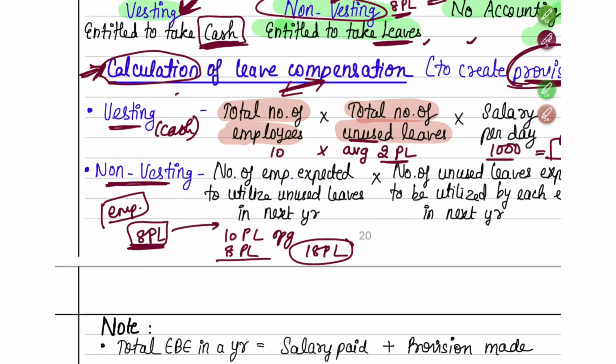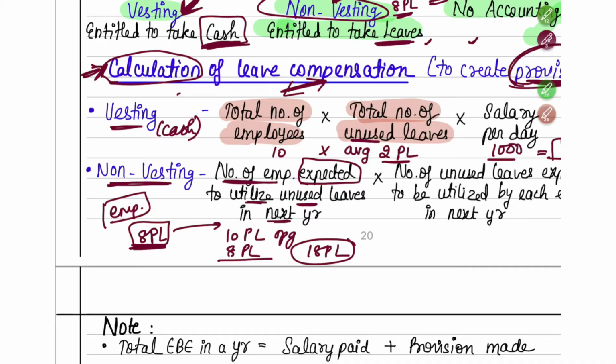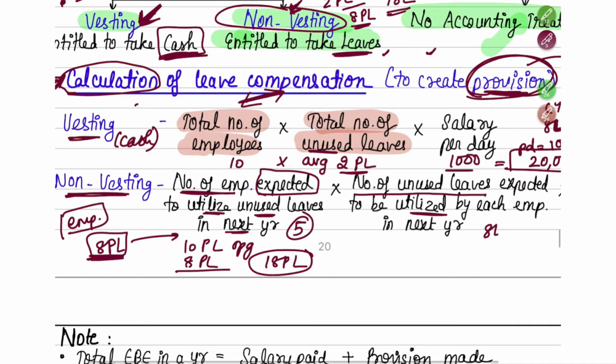So here you have to use some estimation. You will see how many employees are expected to utilize the unused leave in the next year. Suppose the employees we are expecting to use it are very bad people, they don't think about the company at all. Suppose there are 5 employees like that. How much unused leave will they be able to utilize? They have 8 days of unused leave.